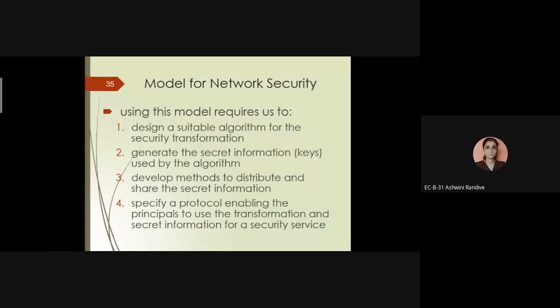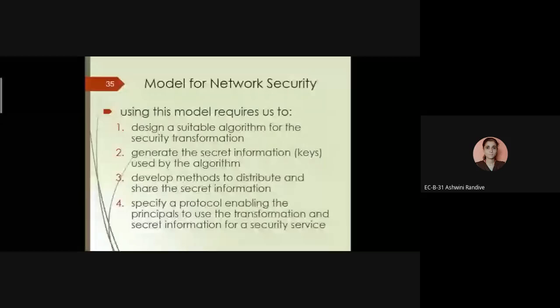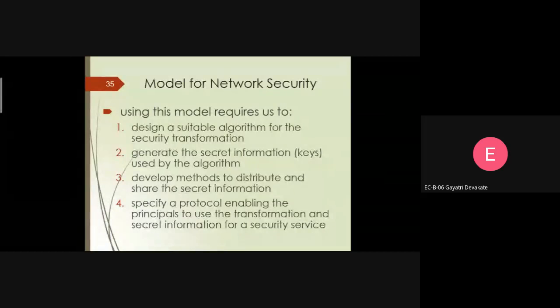So the third point is a key. Can anyone explain what a key is? Yes, I'm audible. Okay, a key is one kind of password. Okay, very good. So it is one kind of password. So what is the need of a password?